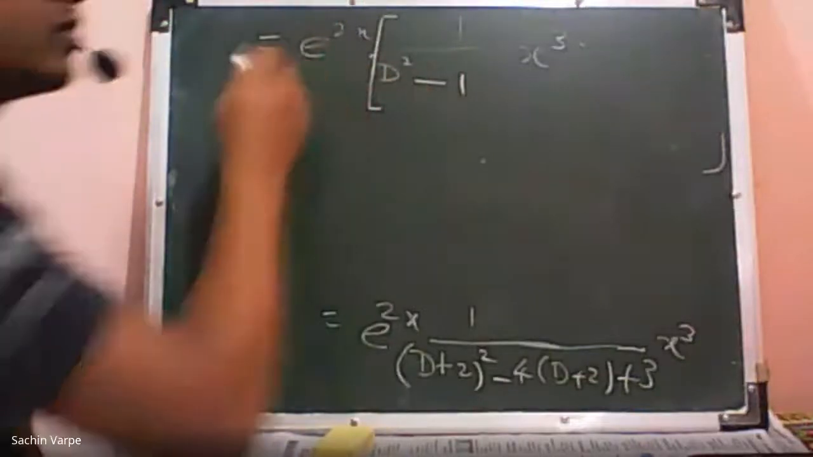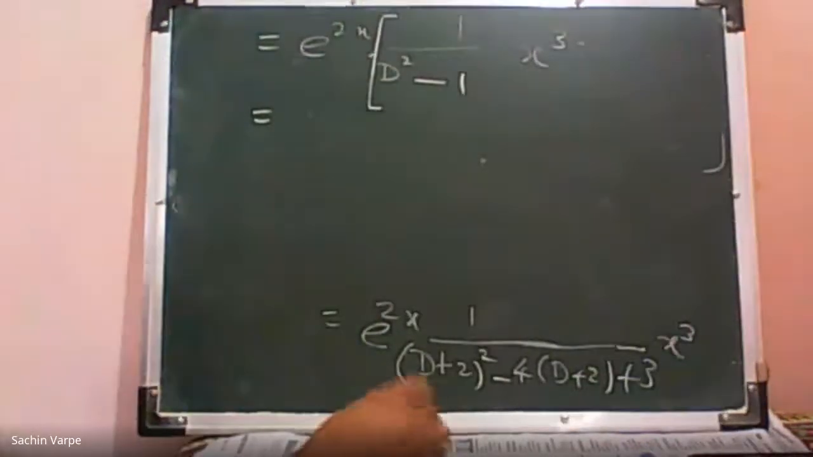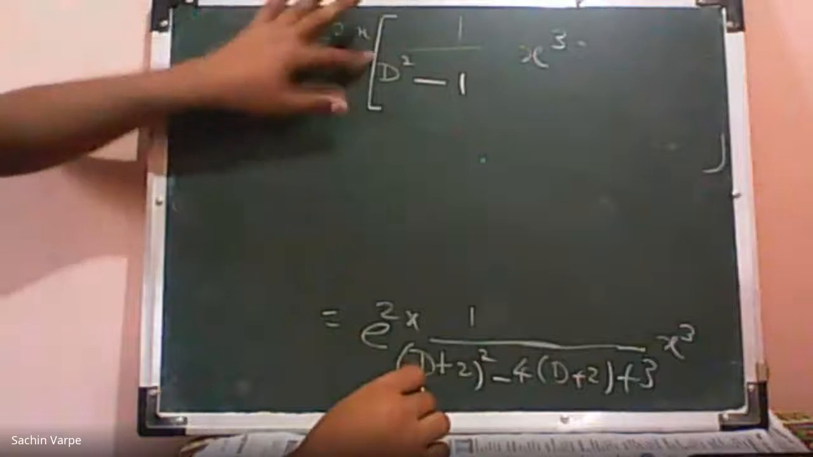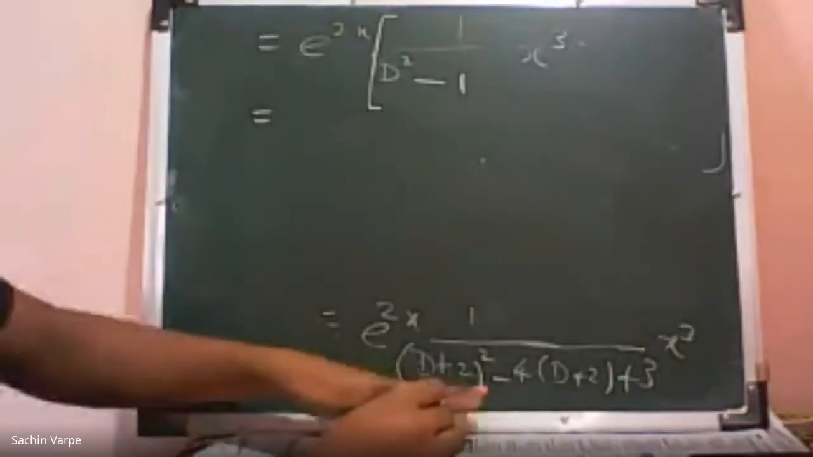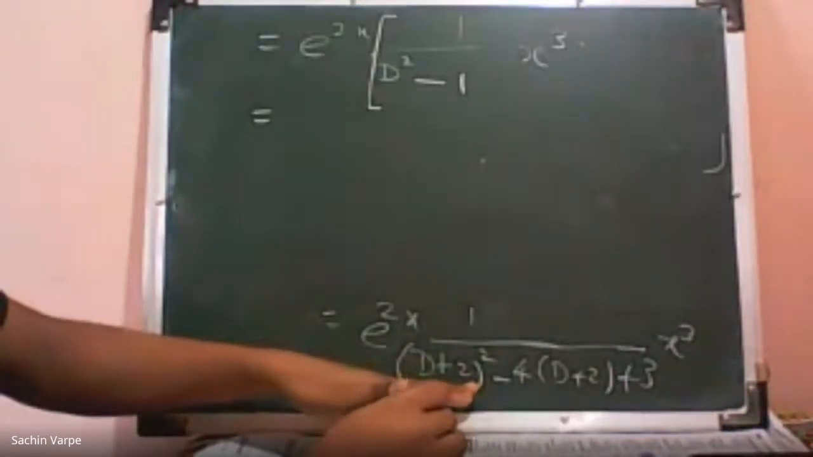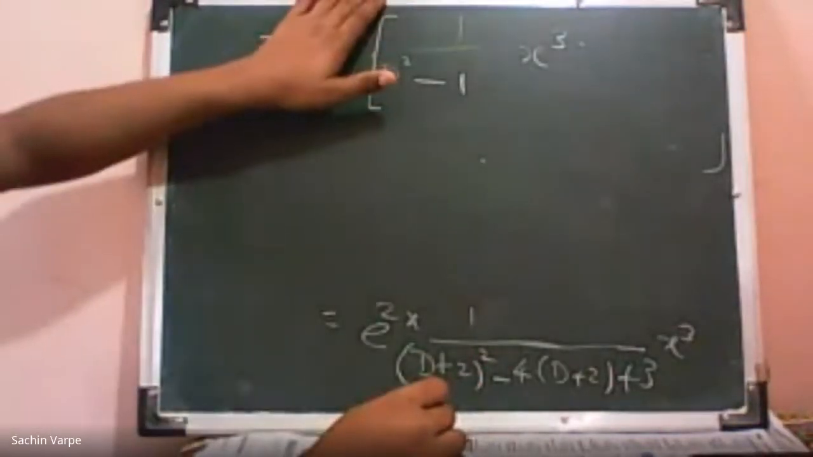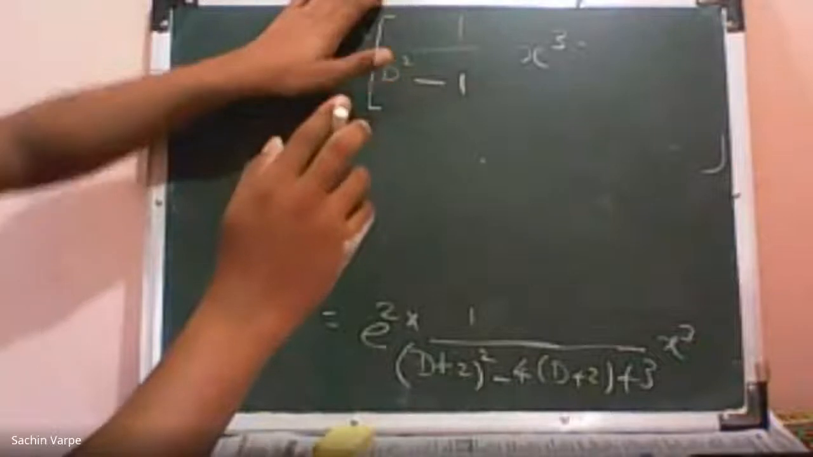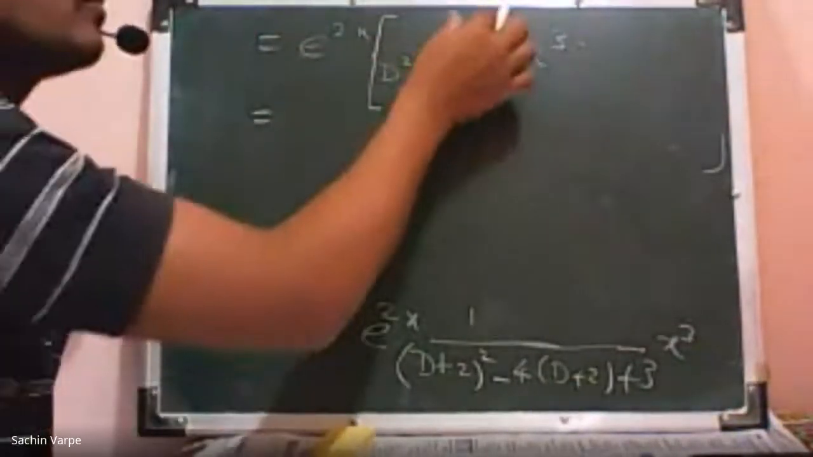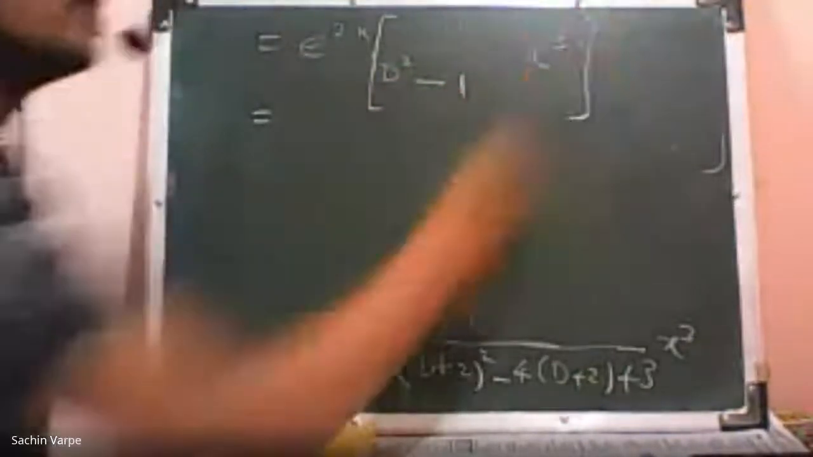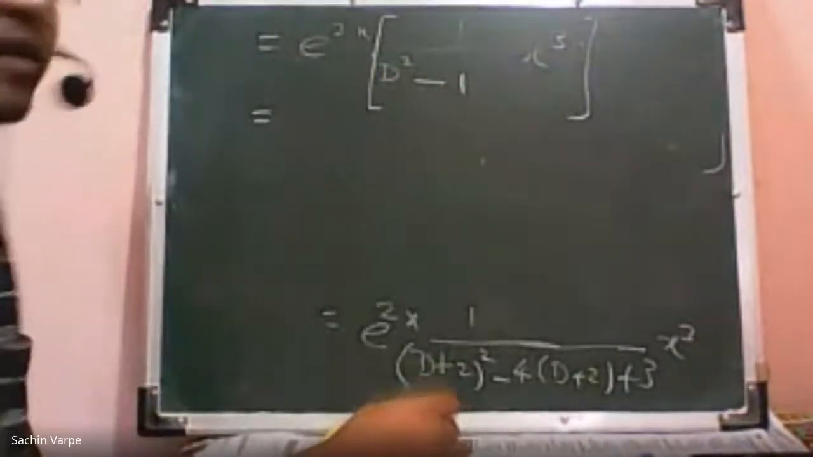Now just don't involve this exponential function now in the operator. What is the job of this exponential function? To replace D by D plus a. That we have done, isn't it? So now the job of e raised to 2x is over. Don't involve that inside the operator now. So now we have only 1 upon D square minus 1 into x cube. And now proceed with the next case.